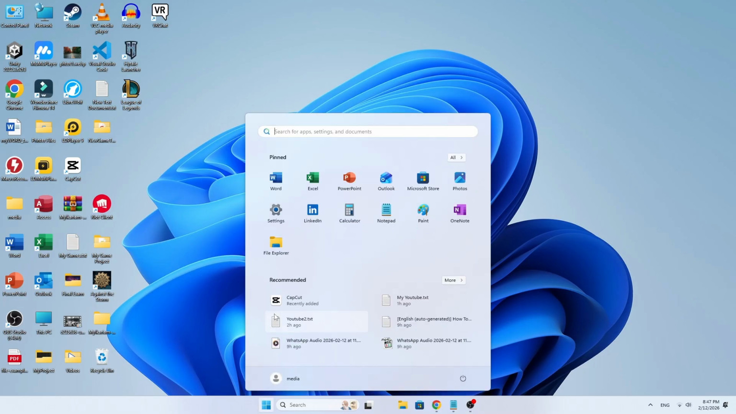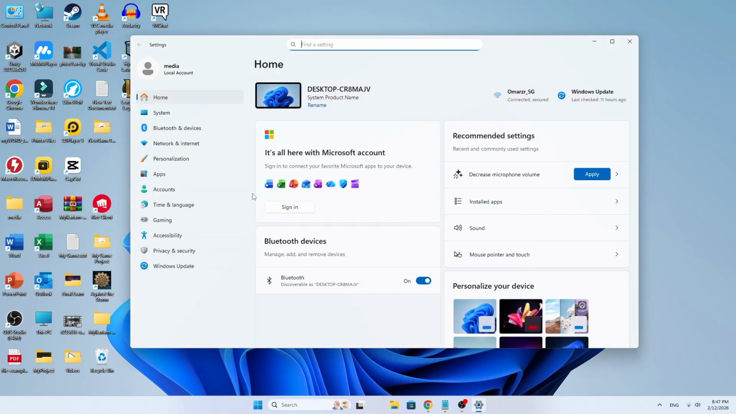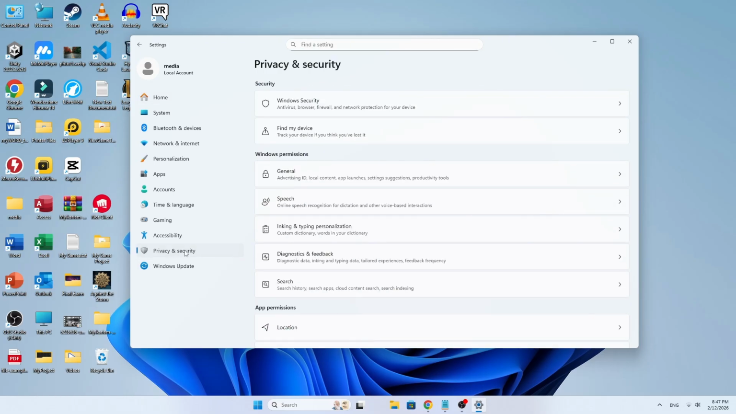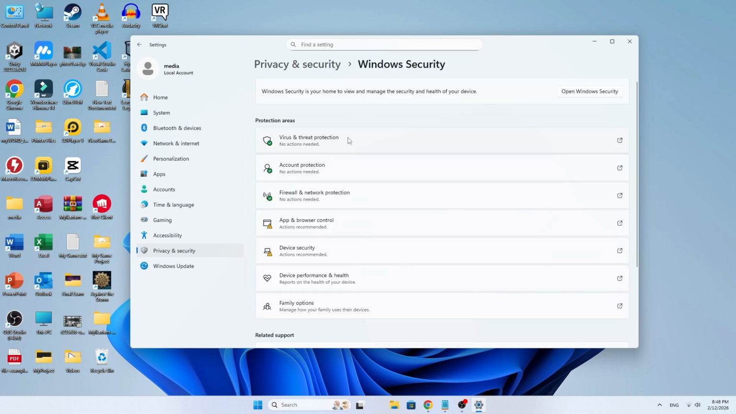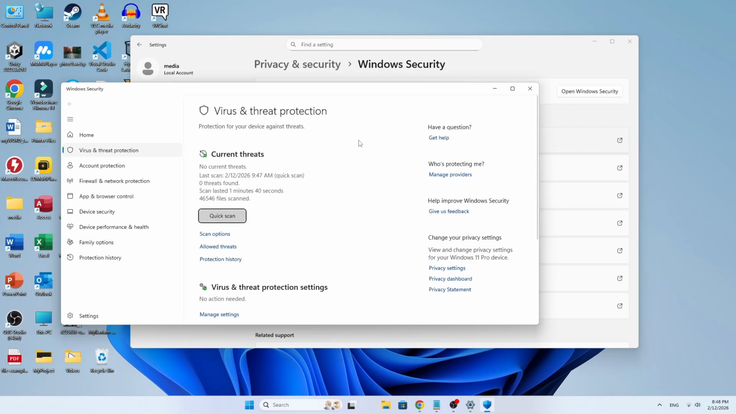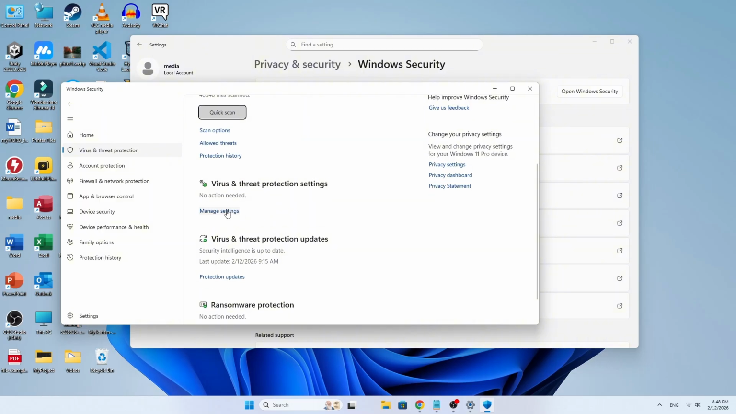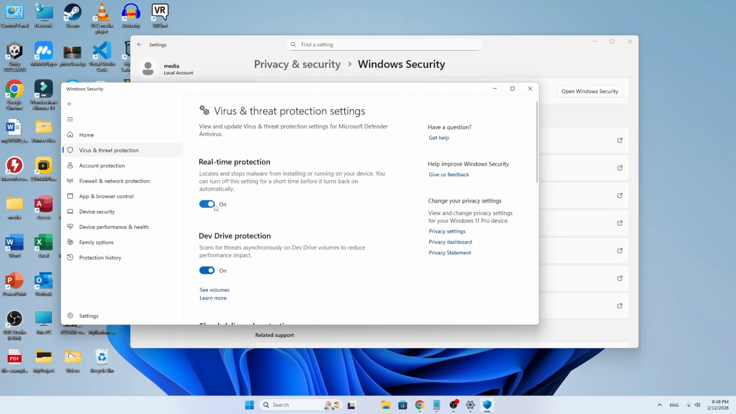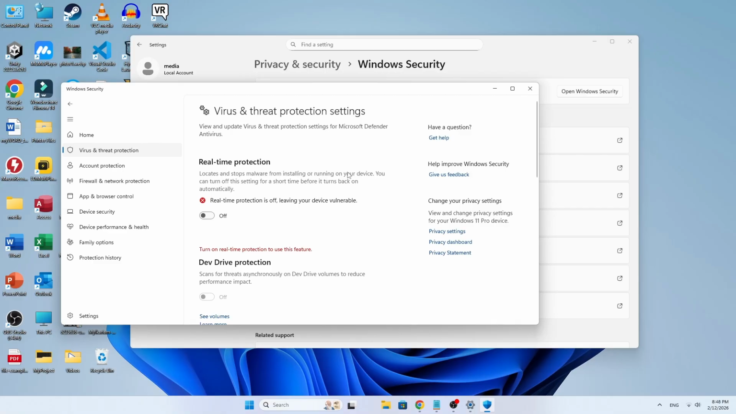Open your antivirus program. If you're using Windows Security, open it. Go to Virus and Threat Protection. Then click on Manage Settings. Here you'll see something called Real-Time Protection. Temporarily turn it off. After that, try extracting the file again.